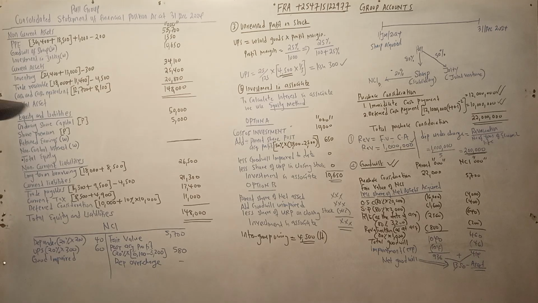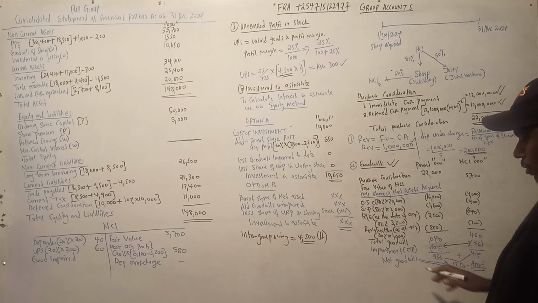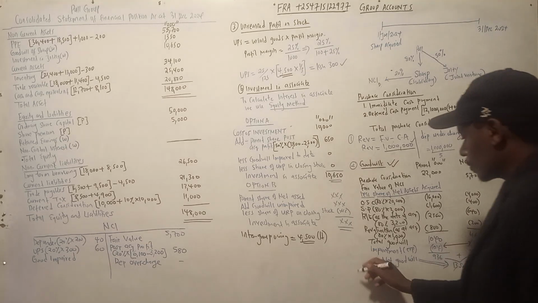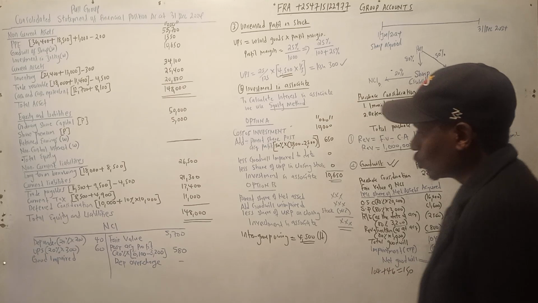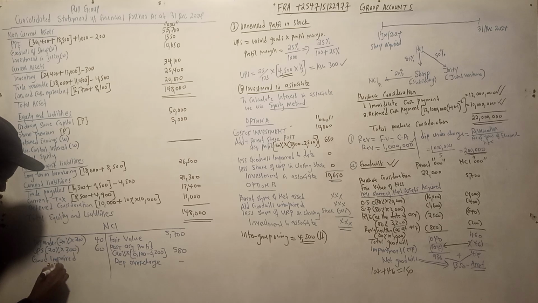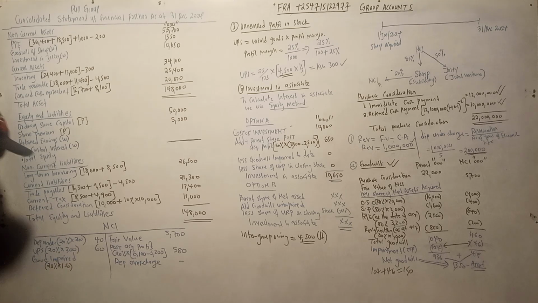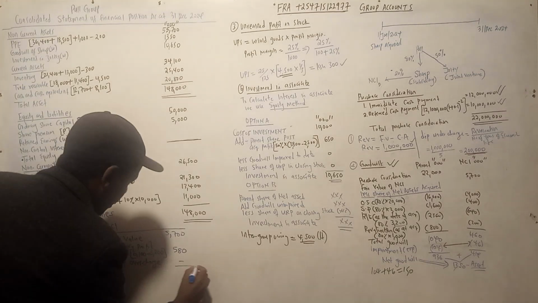We need to add the two, this one, 104, and this one, 46. That is, I think, 150. So 20% of 150, that is 0.2 times 150. It's an impairment, which is treated as an asset. I think with that one we are done.